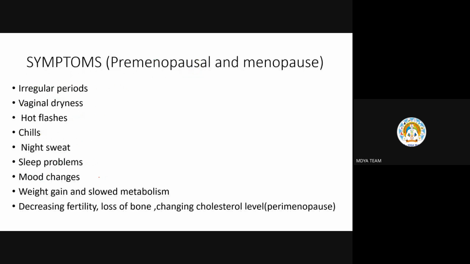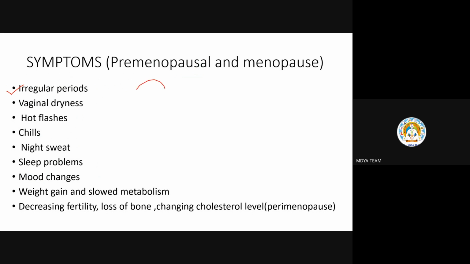Okay, so now the usual symptoms of menopause. You can even identify these symptoms if your mothers or someone in your family is at that age. Irregular periods may happen, where they are not getting the menstrual cycle every month.